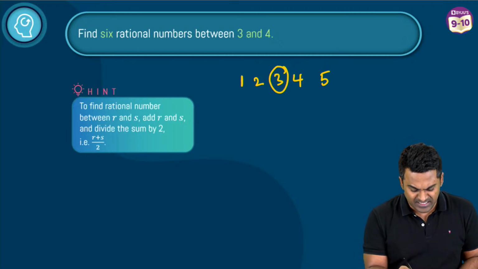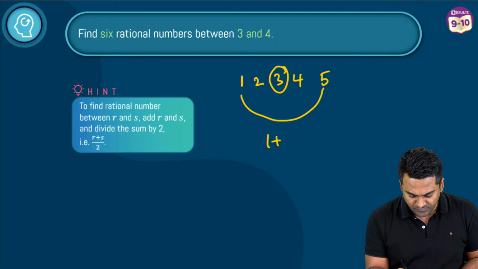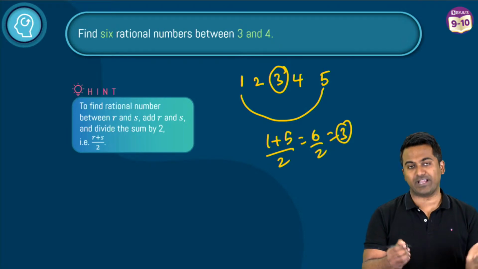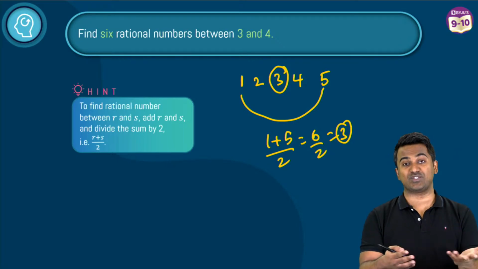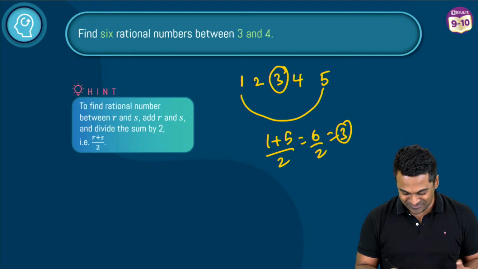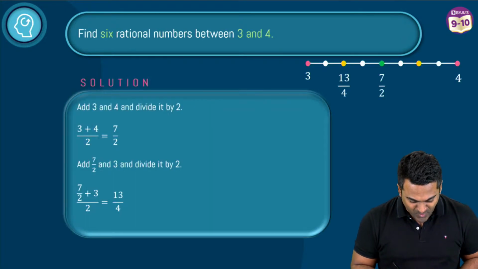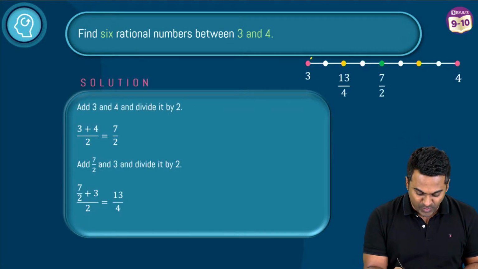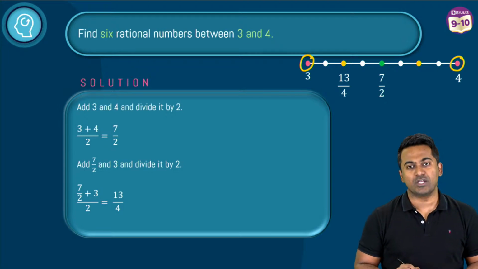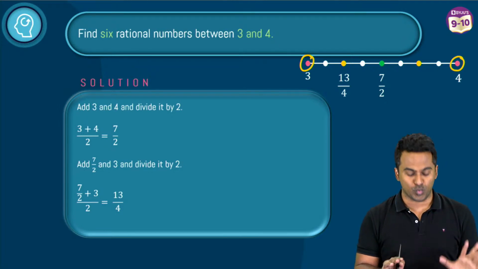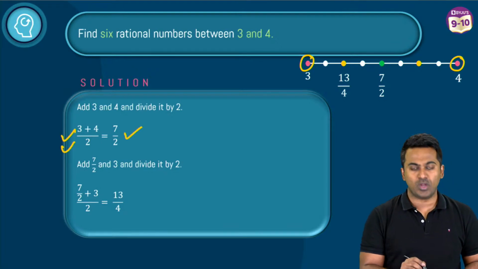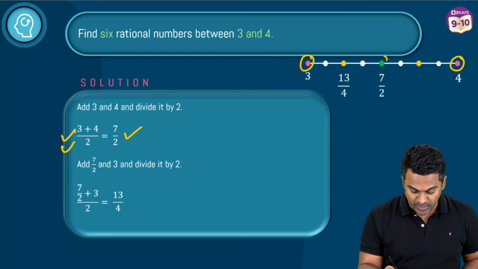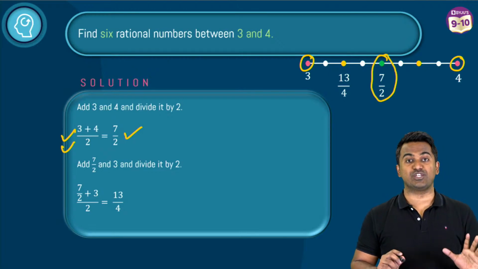Another way of looking at it is, you add these two, the first one and the last one, and then you divide by 2. That's another way of getting the middle number. So this is the idea that you shall explore to figure out 6 rational numbers between 3 and 4. Awesome. Come on, let's try this method out now. Okay, so first thing that we do here is your 3 is here and your 4 is here. So I add these two and divide by 2. Okay, so awesome. So when you do that, what do you get? 3 plus 4 divided by 2 and you get 7 by 2. So that here is going to be your first rational number.